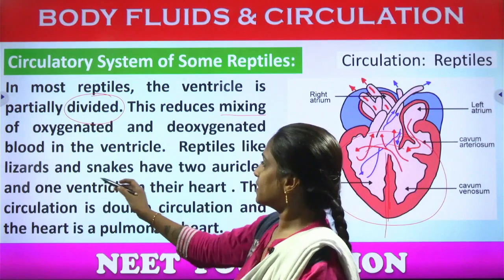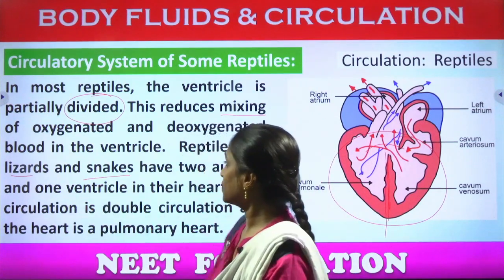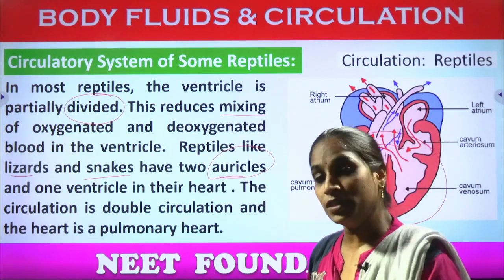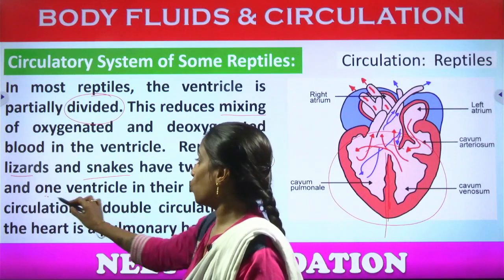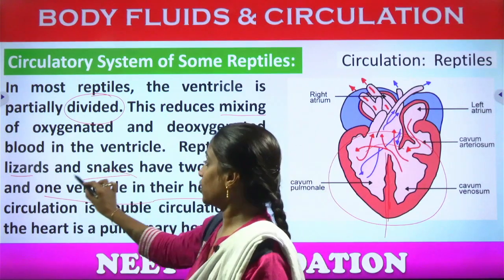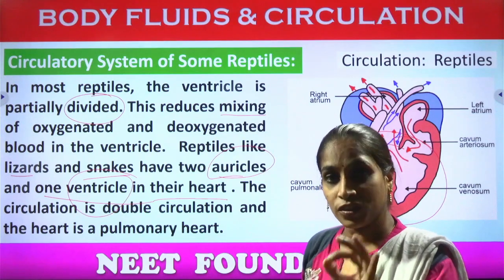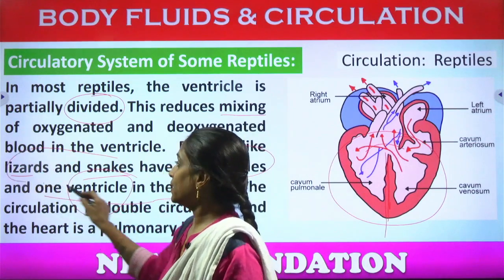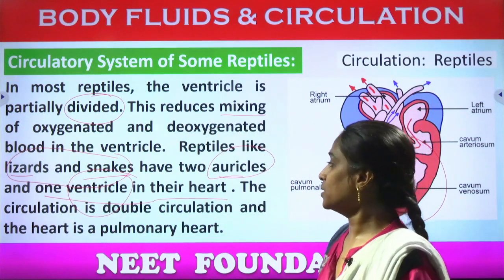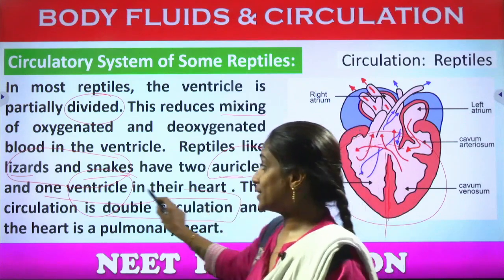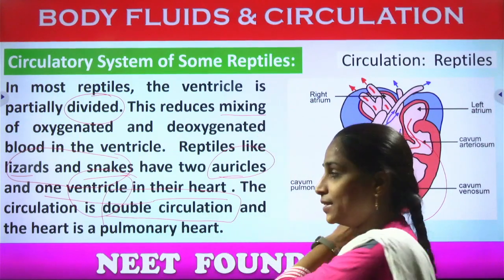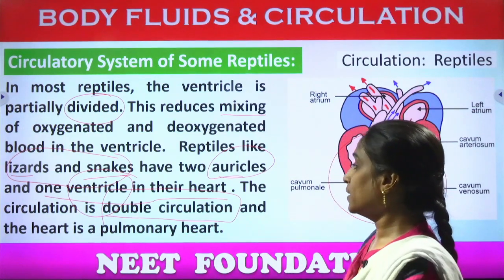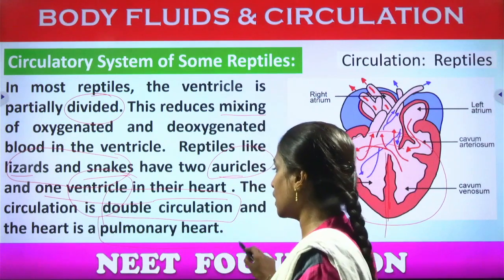Reptiles like lizards and snakes have two auricles. As in the amphibians, in the reptiles also we can observe two auricles and only one ventricle in their heart. A partially divided ventricle can be seen in reptiles like snakes and lizards. And what kind of circulation is it? Double circulation, both in amphibians and in reptiles, and the heart is the pulmonary heart.